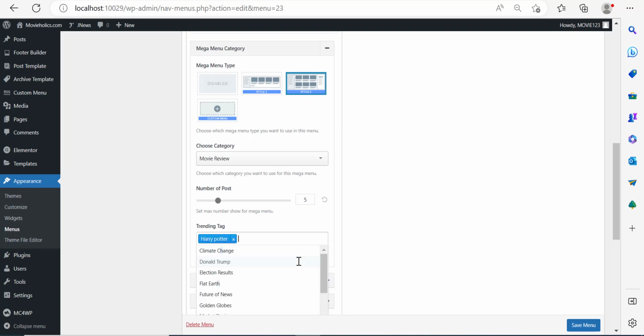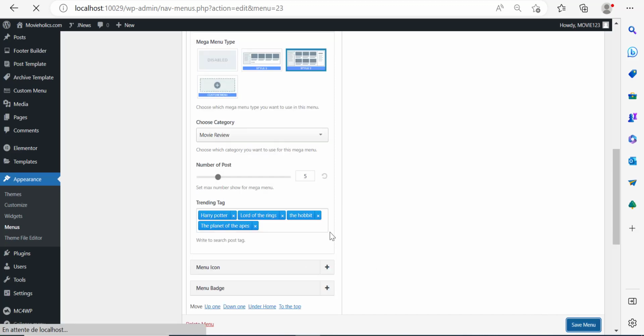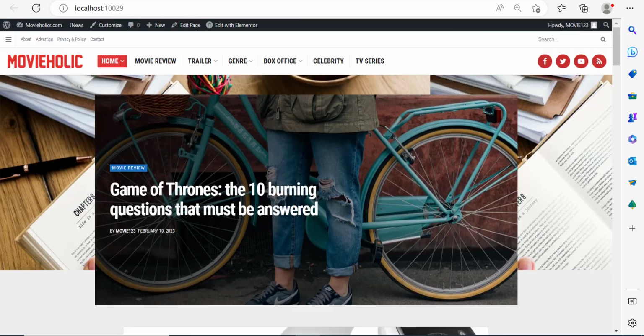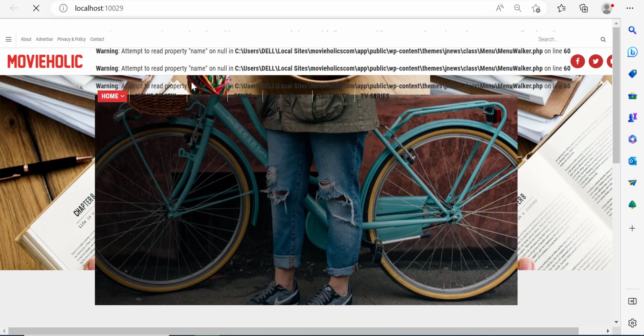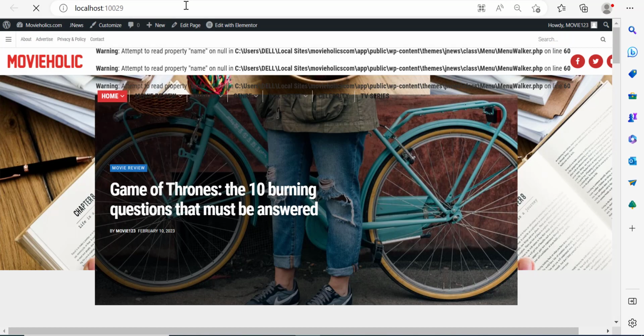Click on enter, and let's add something else, maybe Lord of the Rings, The Hobbit. Let's add maybe something like the Planet of the Apes. And so right now, if I save changes, let me wait for a second over here until changes are saved. And if I go over here and refresh the page, if I hover over the movie category, well, let's just wait here.